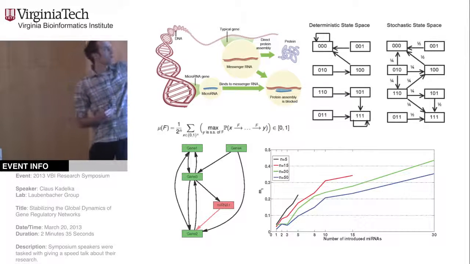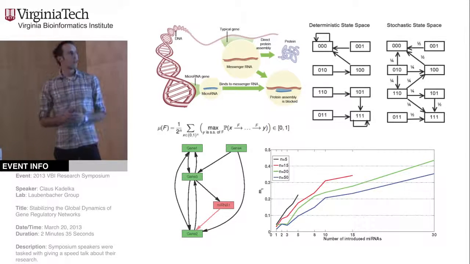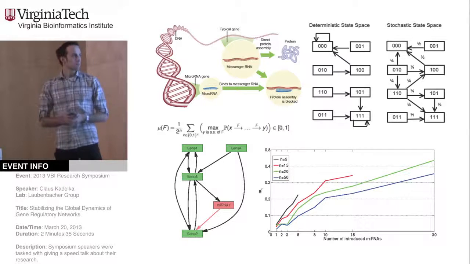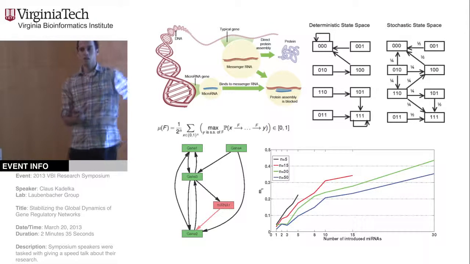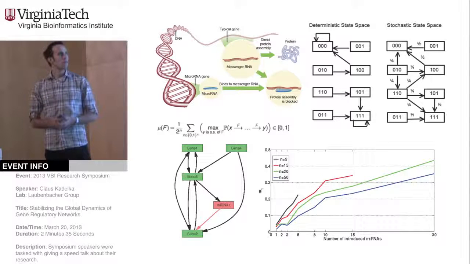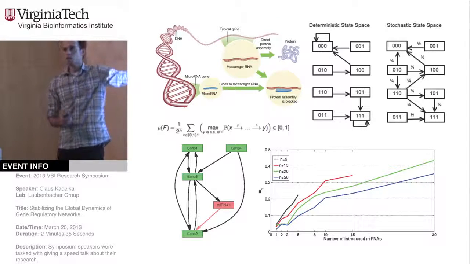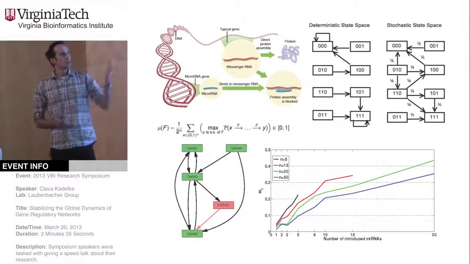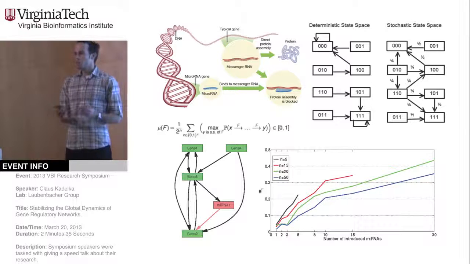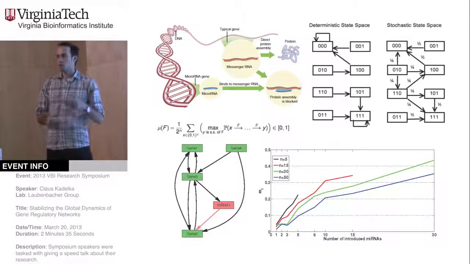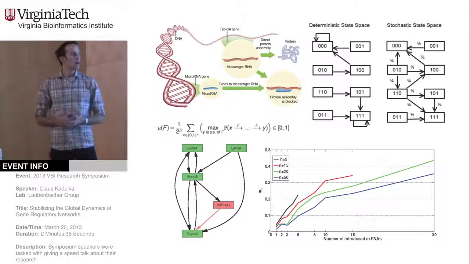They are small RNA molecules that bind to the mRNA, and by binding to the mRNA, they prevent them from being translated, or they also degrade the mRNA directly. And so now what I'm doing is I use the discrete dynamical system framework that has been there for a long time, and I use a stochastic version of it that was developed by David Murugar. The reason I use a stochastic version is because we know that gene regulation, or the key step of gene regulation, is a highly stochastic process, so we cannot access it from a deterministic point.